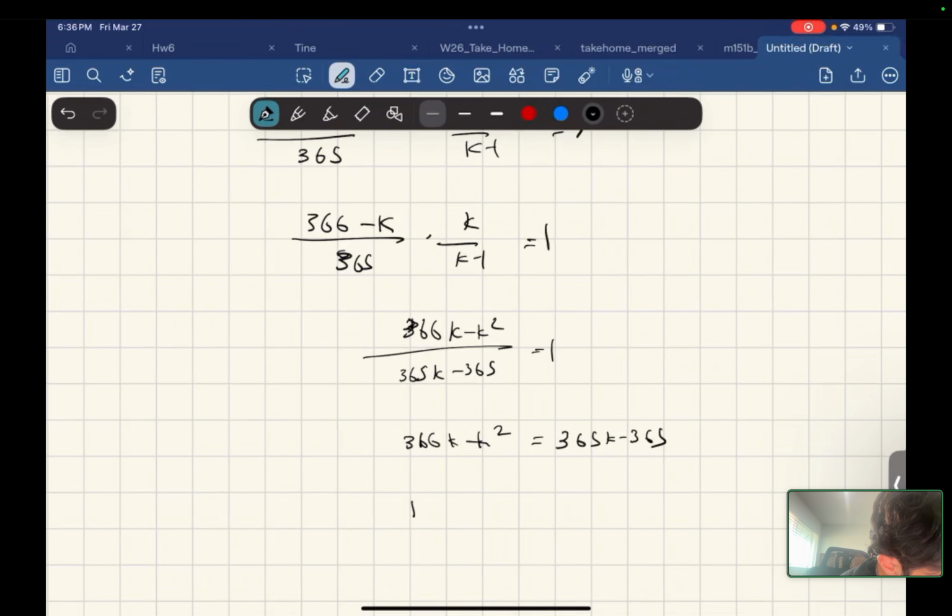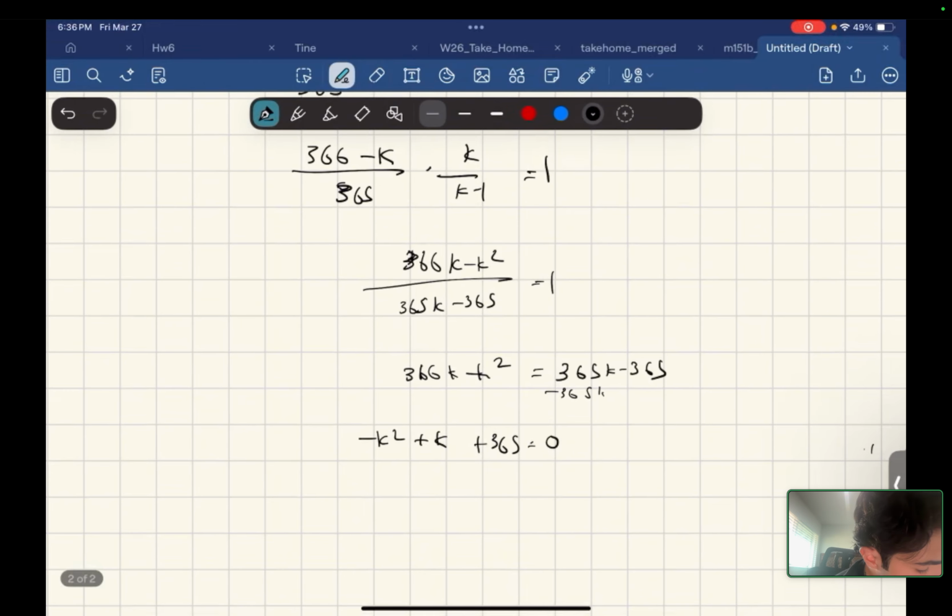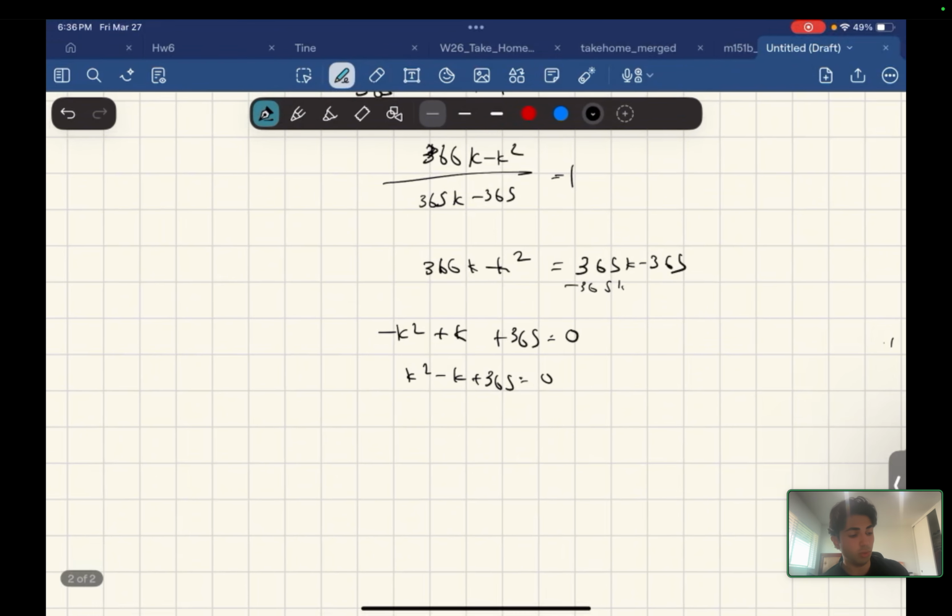So it's subtract here. So it's negative k squared plus k plus 365 equals 0. And then it's k squared minus k minus 365 equals 0. And that's just like you can do the quadratic formula, whatever. And the answer comes out to 20 people. That's the answer.